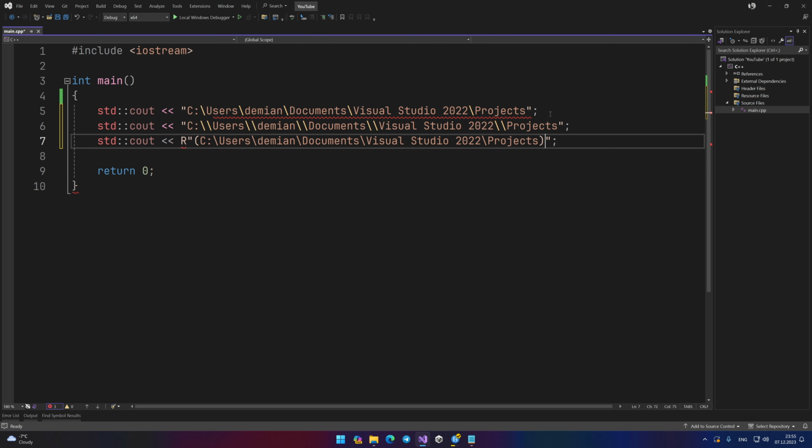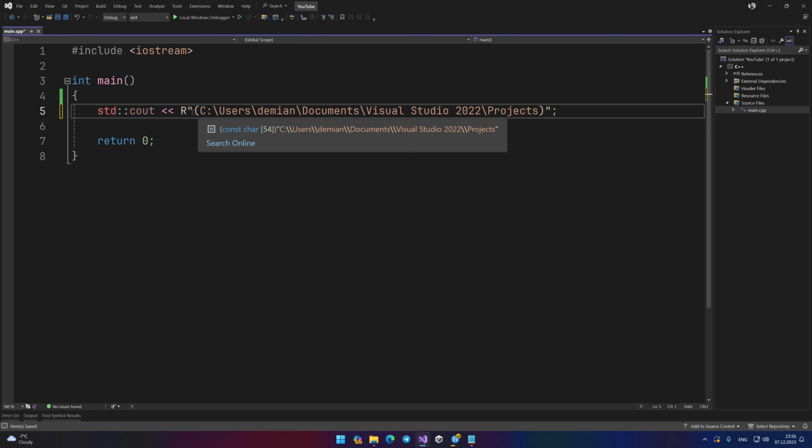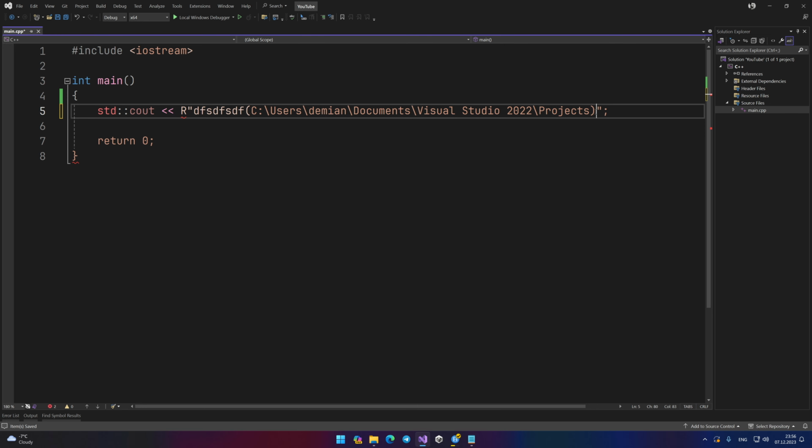There is one additional detail in the syntax for writing a raw string that I haven't mentioned yet. You can write any text between these characters and these. This set of symbols is called delimiters. Why do you need these?